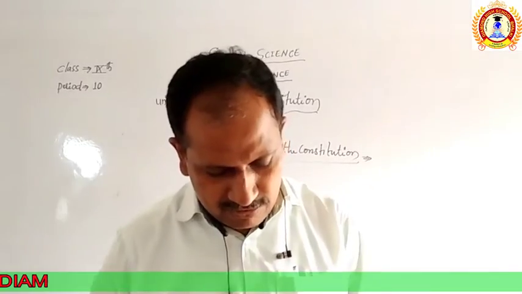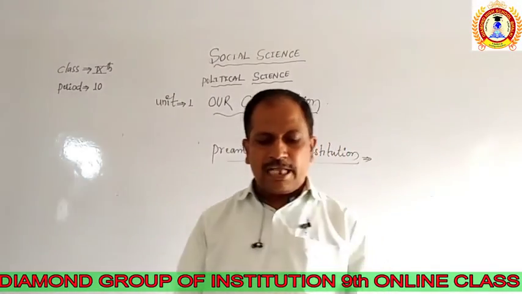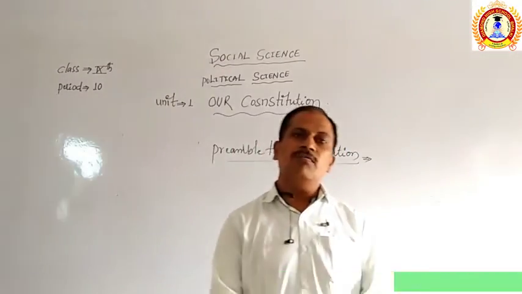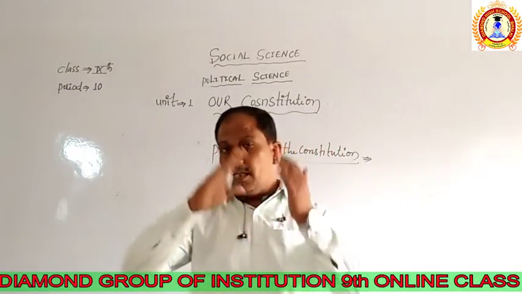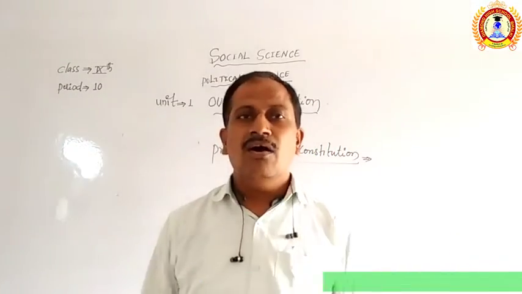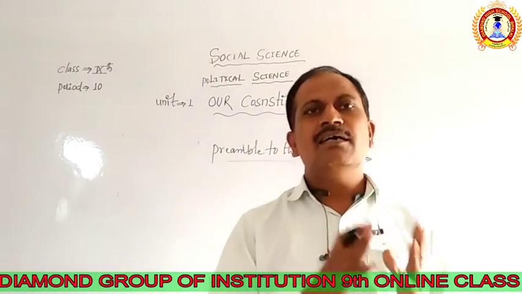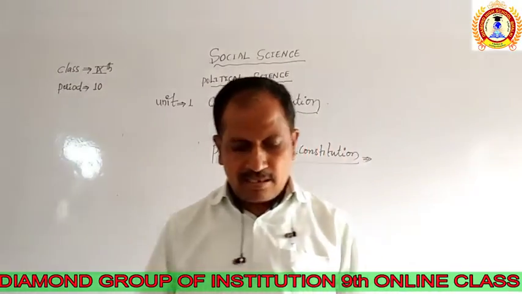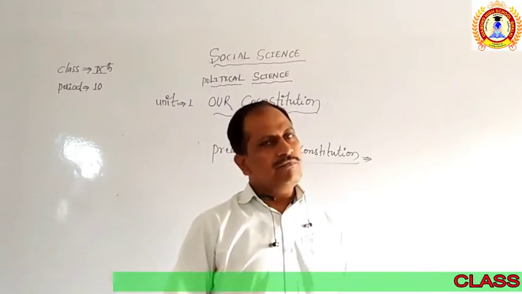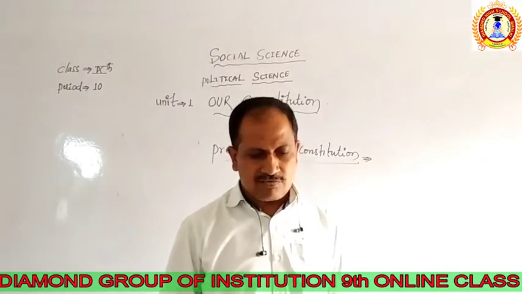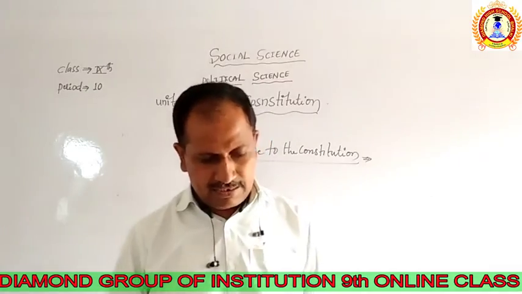It is based on the aspirations and the ideals of the people of India. The total constitution was made on the basis of the needs of the Indians, the needs of the citizens of India. With these aspirations, with these ideas, this constitution was framed in India.